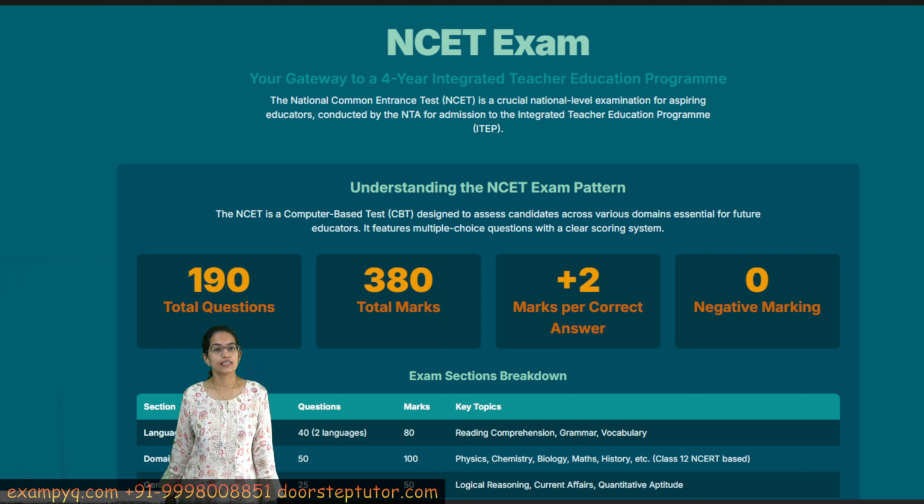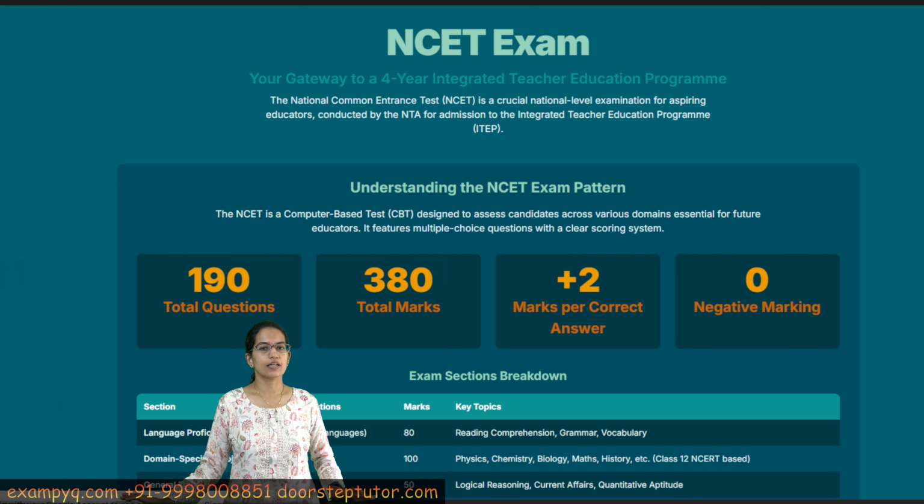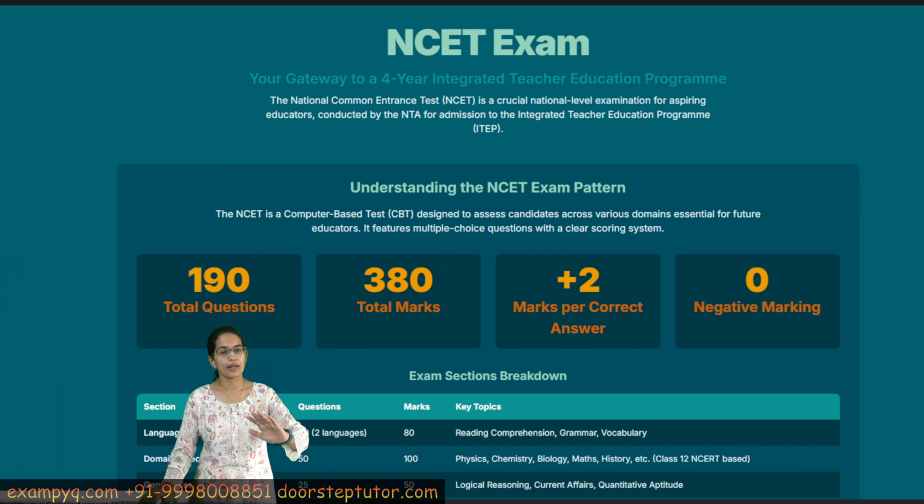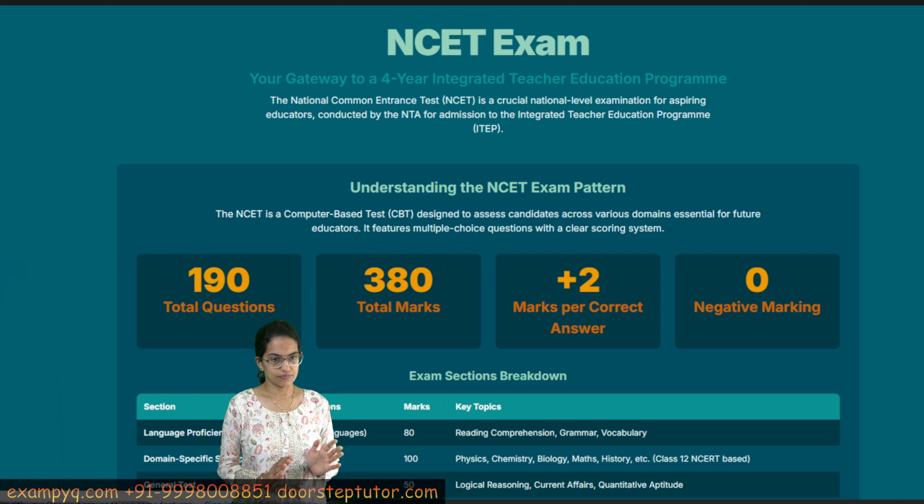NCET examination is the National Common Entrance Test. Now this is for a 4-year integrated teacher education program, a very important examination after your class 12. So you can apply for this examination after your class 12 examination, right?